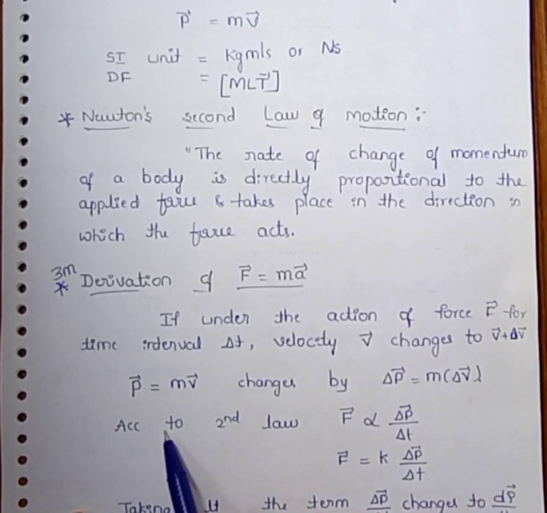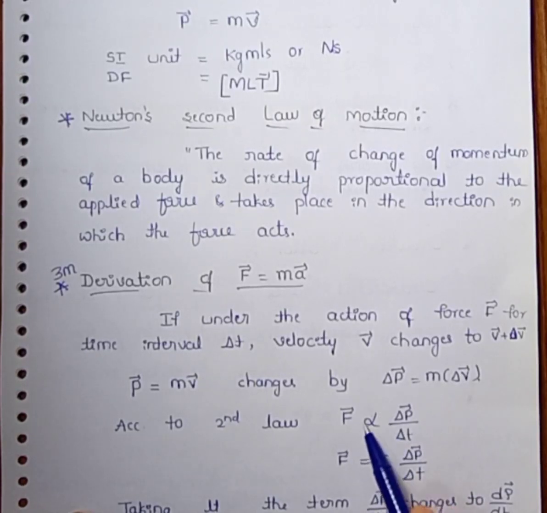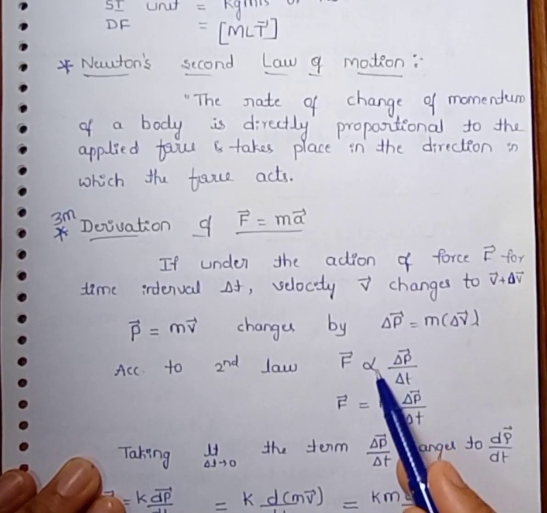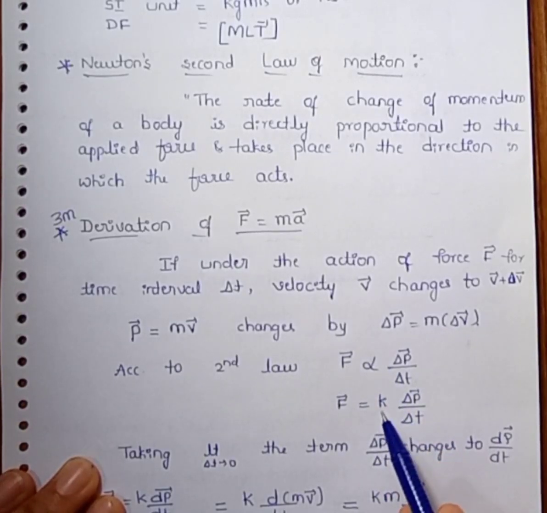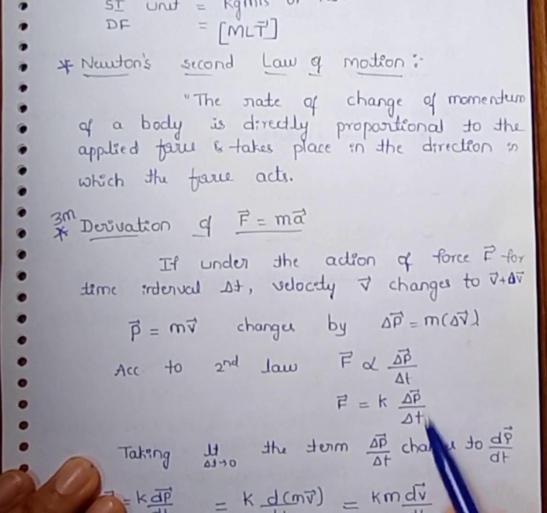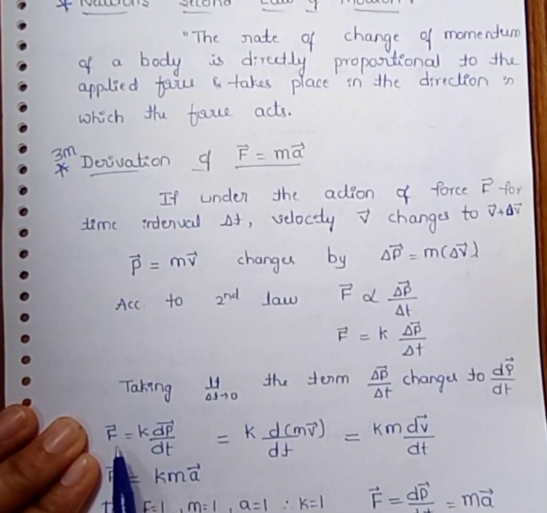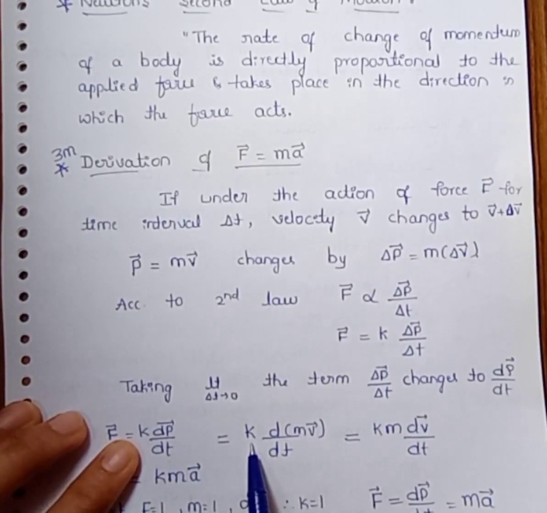According to Newton's second law, the applied force is directly proportional to the change of momentum, delta P by delta T. So F equals, by removing the proportionality sign, K, the proportionality constant, into delta P by delta T. Taking the limit as delta T tends to 0, the term delta P by delta T changes to dP by dt, the derivative of momentum. Then force can be written as F equals K into dP by dt, which equals, in place of K, we should write the K value.